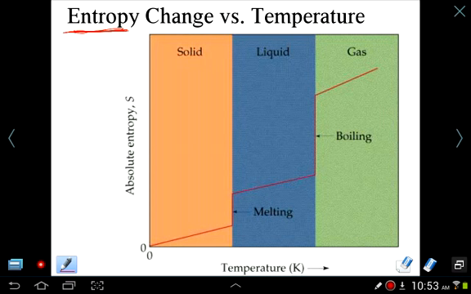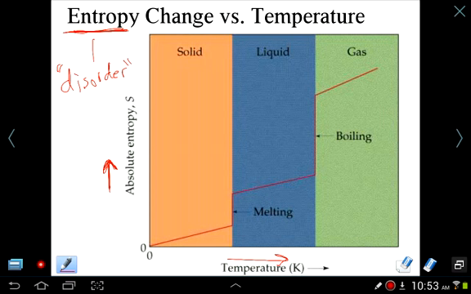And here's a graph of how entropy changes as a function of temperature for any substance. So we're increasing the temperature this way, and we're checking what happens to entropy. In general, as you increase the temperature, the entropy goes up. The molecules become more disordered, because remember, entropy is a measure of the disorder of a system, and nature loves to make more disorder. And disorder is a driving force of chemical reactions and of nature in general.